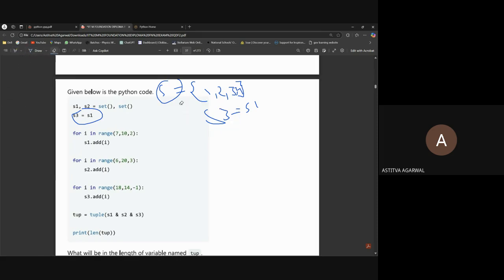Okay, so this is the main gist of this question. So we have to just focus on what sets are made and what we are adding into them. Since S3 is linked to S1, the changes made in S1 will be reflected in S3. Just take care of these things in these types of questions.